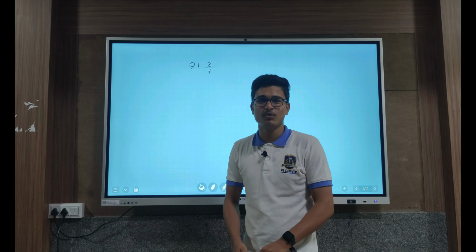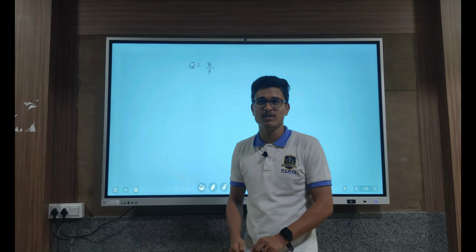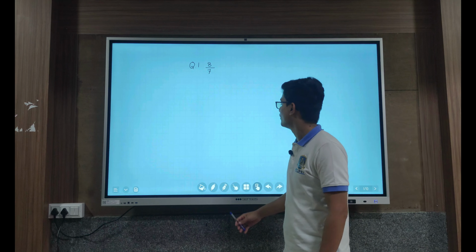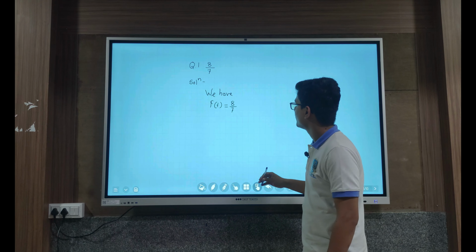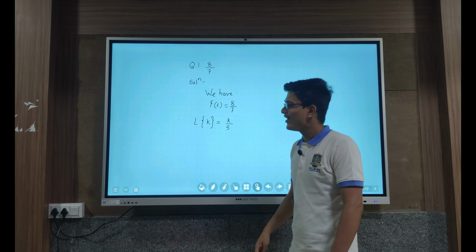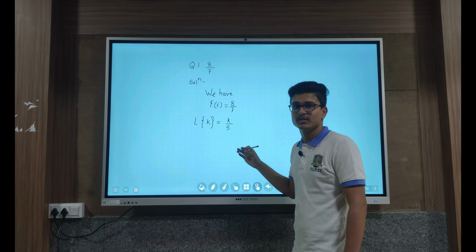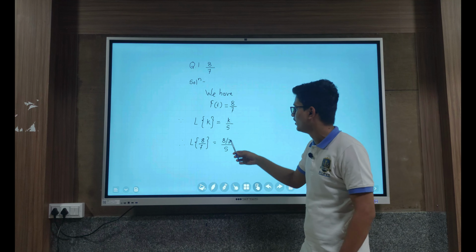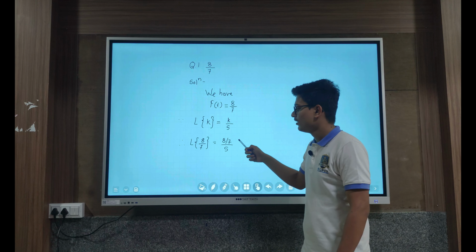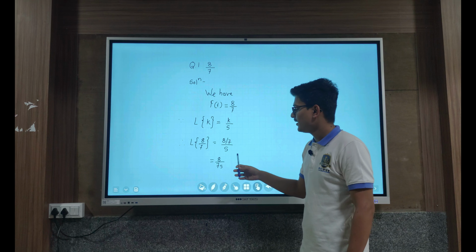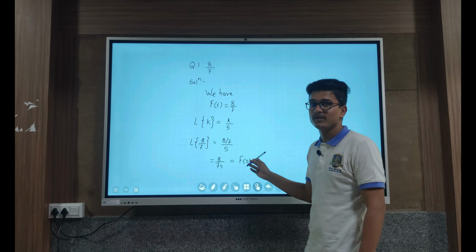Now we are going to see the problems on Laplace transform for the fundamental functions. So let's see the first example, for the constant 8 by 7. We have the formula for the Laplace transform of a constant: Laplace of k is equal to k by s. So the Laplace transform of 8 by 7 is nothing but 8 by 7 divided by s, where this 7 multiplies with this s and it becomes 8 by 7s, and it is nothing but f of s.